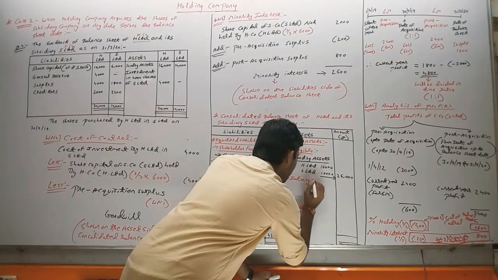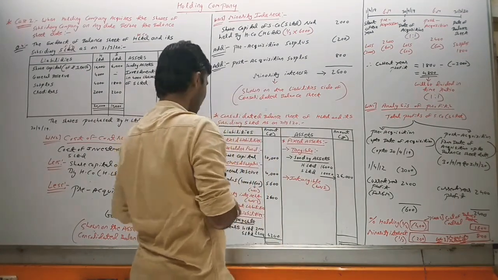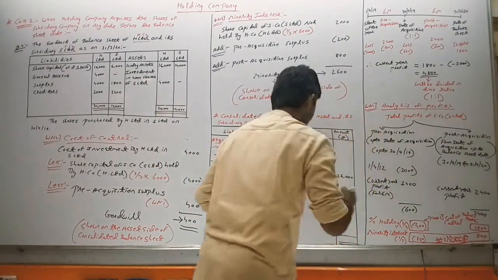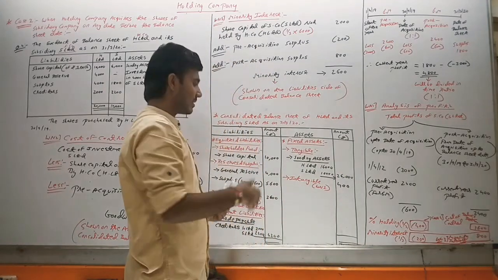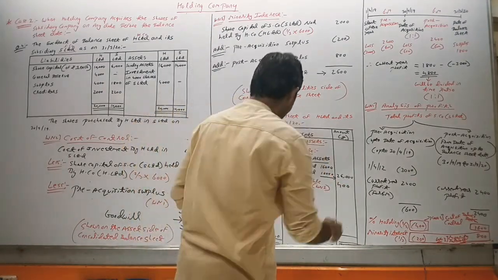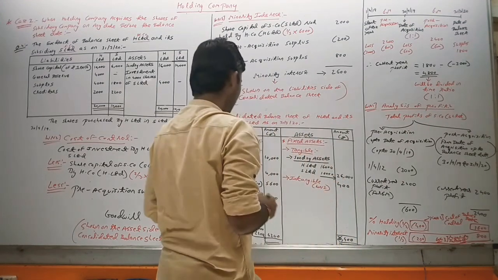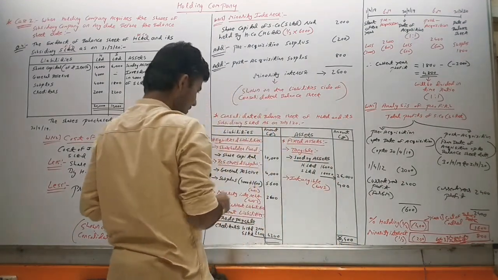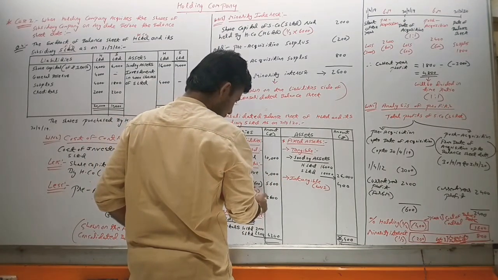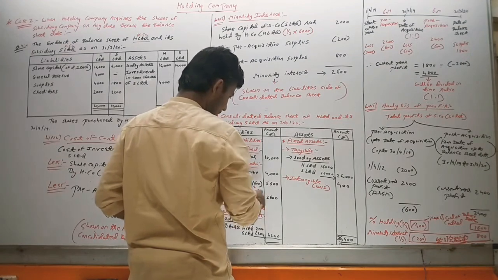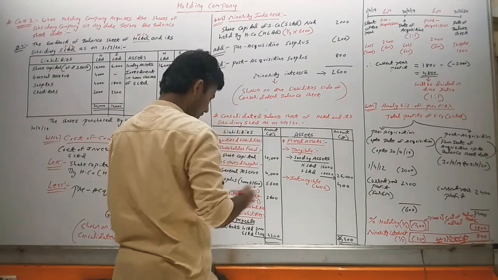Working note number 2. Amount of the goodwill is 400. So 26,400 here, and here it is 10,000, 14, 14, 7, 21, 22,200, 22,400, 26,400.